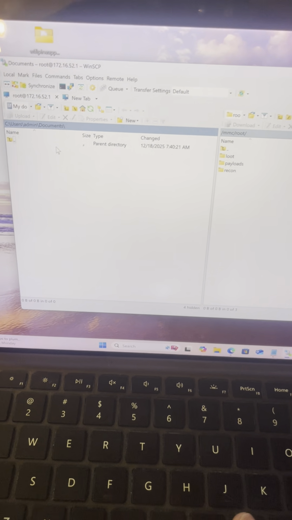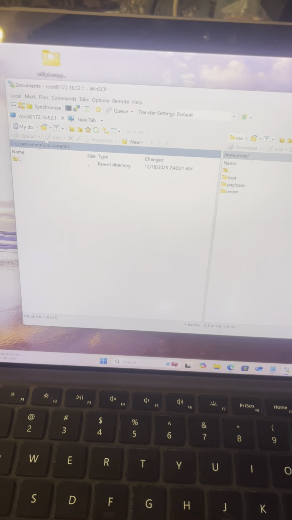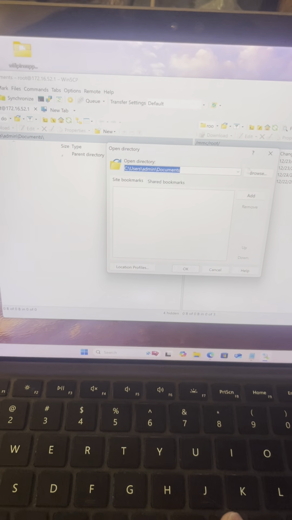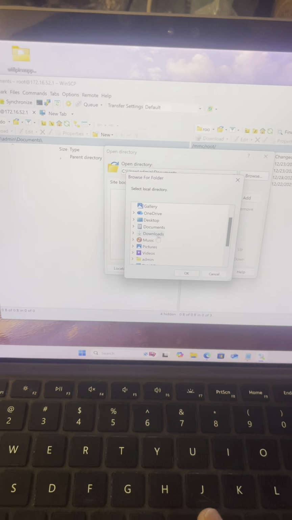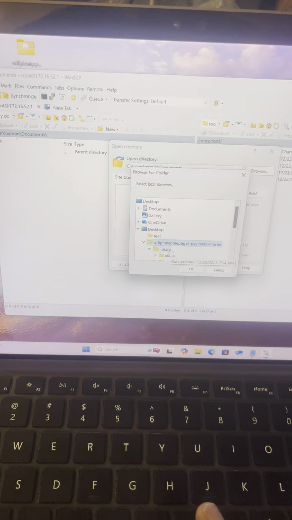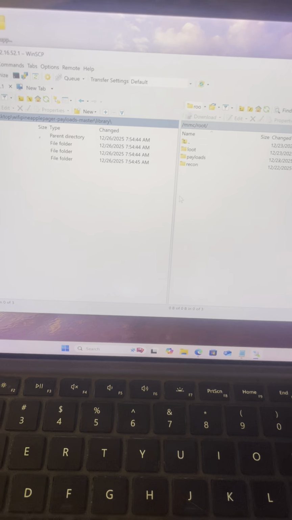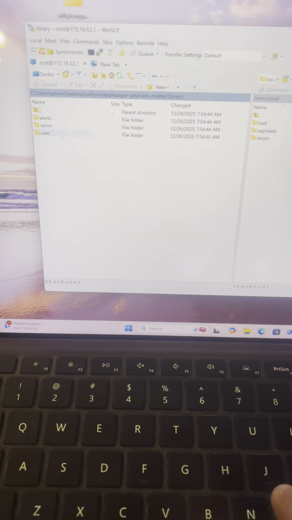All right, as you can see, there's already folders on my pager. I don't remember if those were there by default or if I added them. So if they're not there, you can go ahead and make those folders. I'm on the other side of the screen navigating to my desktop to get to the payload folders that I just downloaded and unzipped.